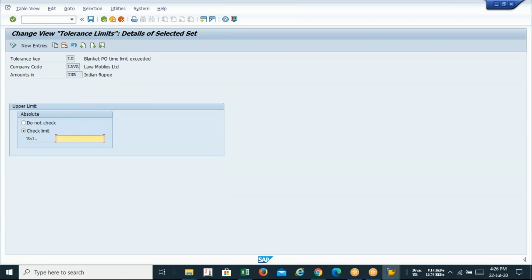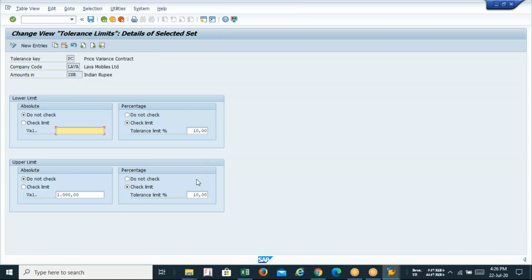Sometimes there is no limit. Sometimes we have mentioned some limit. So that amount totally depends on you. What is the percentage you are going to use? That totally depends on your company. It may be 10%, it may be 0, it may be 25, whatever. You just have to follow.